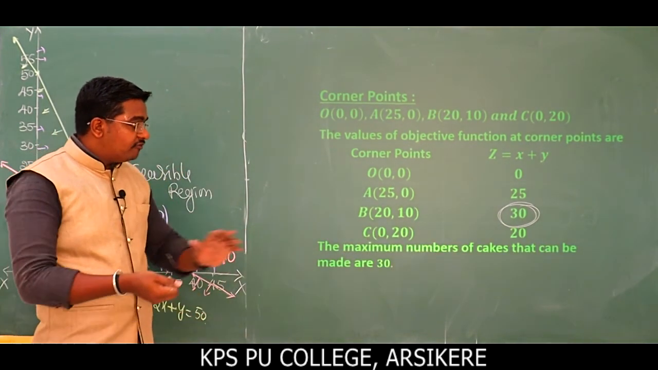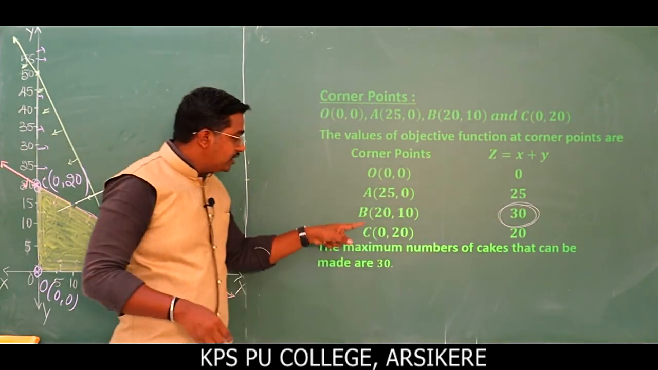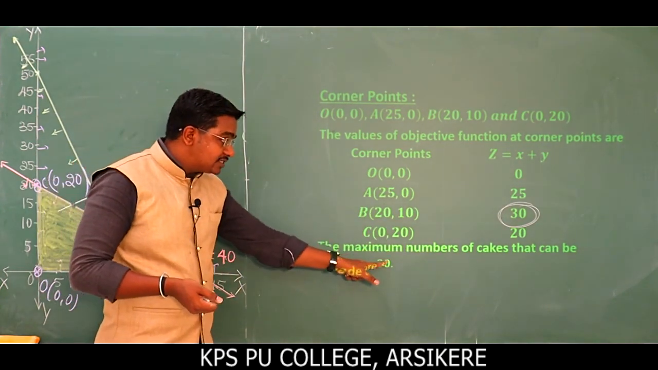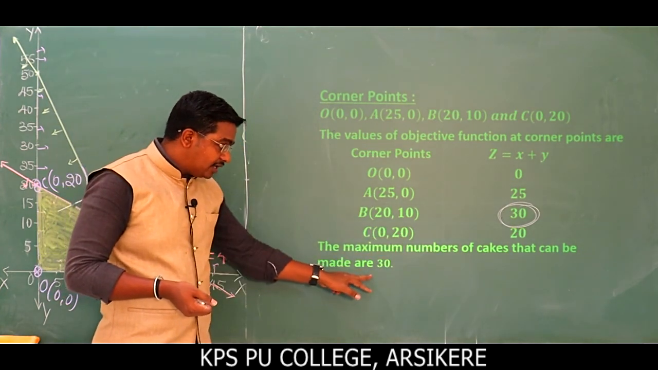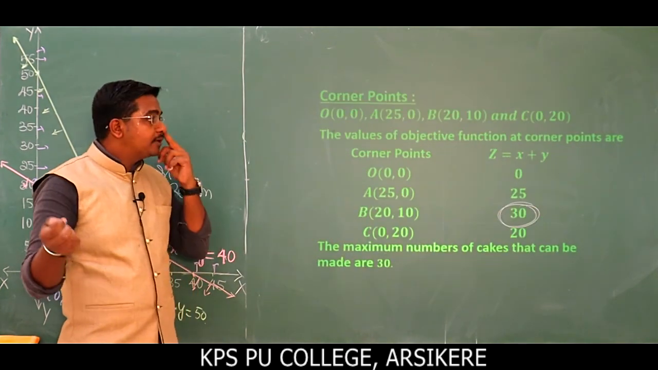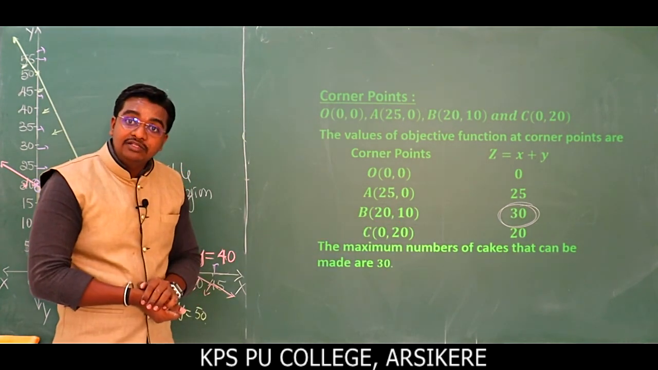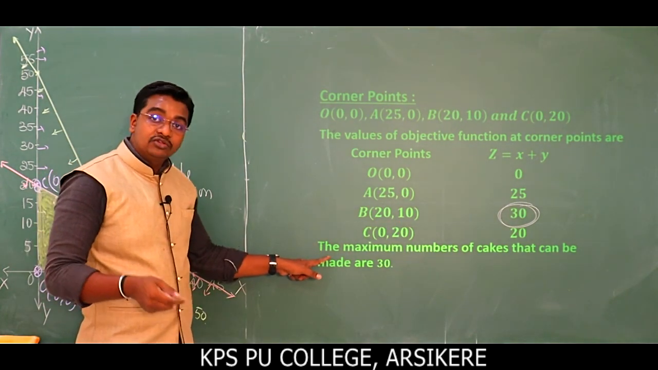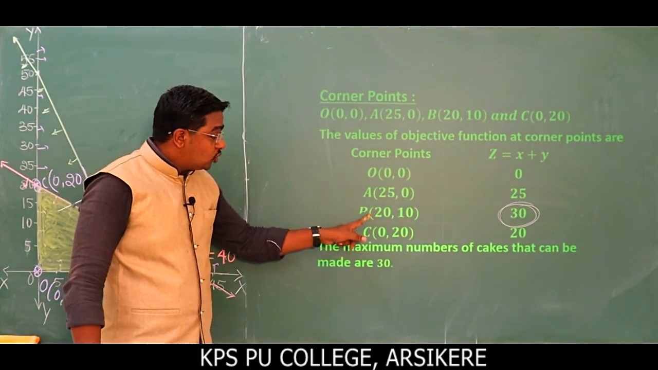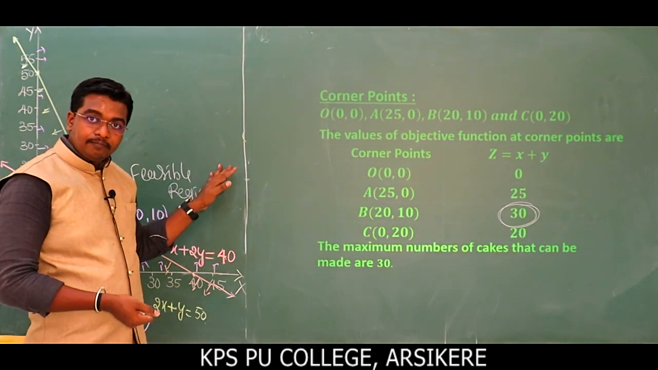Therefore the maximum value of z is 30 at the point 20, 10. So therefore the maximum number of cakes that can be made is 30. Within that, 20 cakes of the first kind and 10 cakes of the second kind. To find the maximum number of cakes, from the given ingredients we can prepare a maximum of 30 cakes, within that 20 of the first kind and 10 of the second kind. This problem is clear here. Thank you everyone.